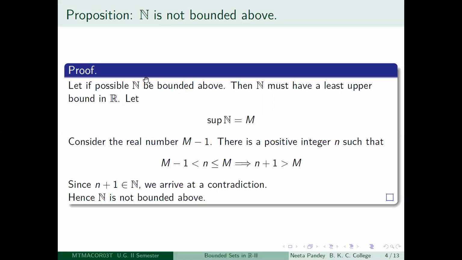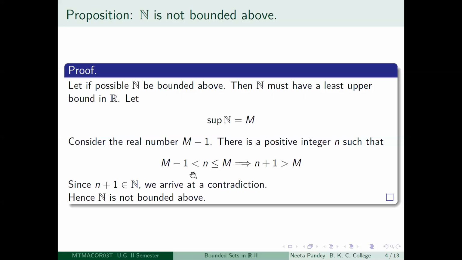Okay, so since the set of positive integers is non-empty, and if, if possible, you assume that it is bounded above, then by the order completeness of R, you know that N must have a supremum in R. So suppose supremum of N is equal to capital M. Then the real number M minus 1 is no longer an upper bound of N, because capital M is the least upper bound of capital N. Therefore, you will be able to get a positive integer little n, which will be strictly greater than M minus 1 and which is less than or equal to capital M.